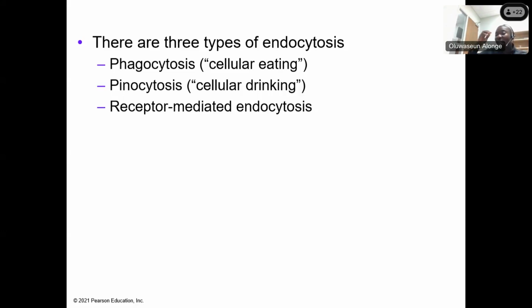It's just like if there is someone that wants to enter my office. The office is locked. You can only enter the office if I bring you in. I have to receive the person and bring the person in. That is receptor-mediated endocytosis.